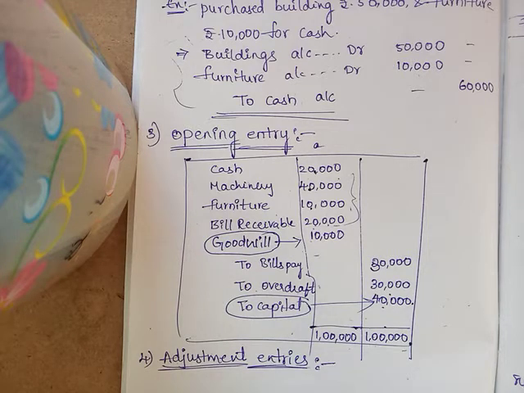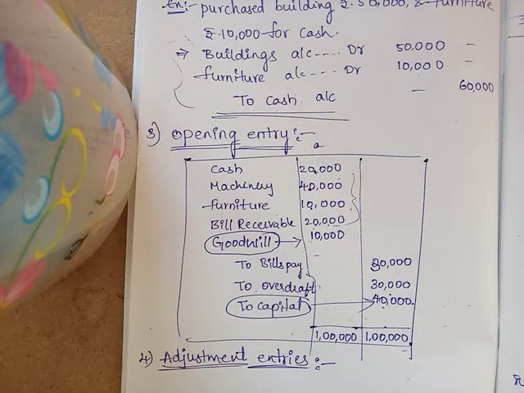From tomorrow onwards we will start the problems. So for writing journal entries, first of all we should see and classify the nature of the transaction from the business point of view. Whenever we have to write one transaction, first we have to think from the business point of view, whether it has taken place or not, whether it can be expressed in money or not, whether the transaction affects the business or not. So first we identify the transaction.